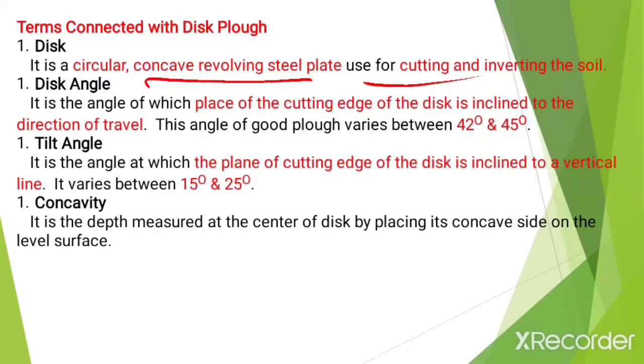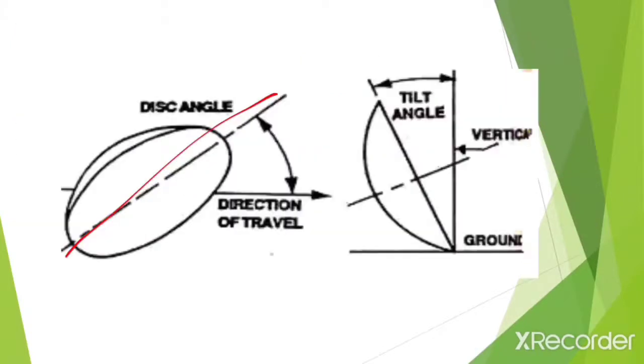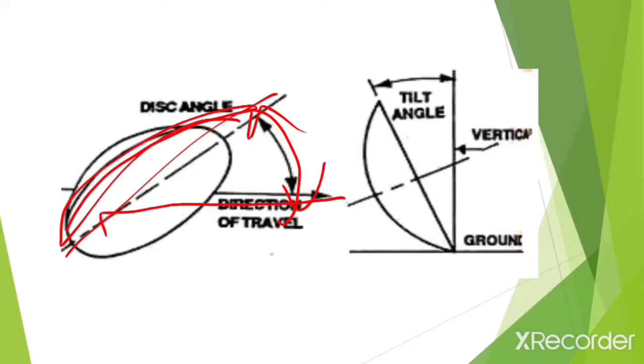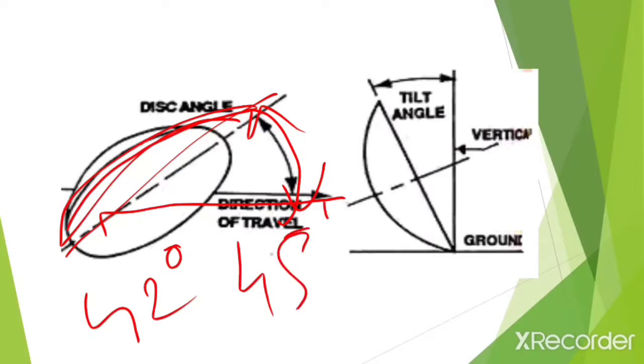Now what is meant by disc angle and tilt angle? The disc angle is the angle at which the plane of the cutting edge of the disc is inclined to the direction of travel. This angle is called the disc angle, and for a good plow it varies between 42 degrees and 45 degrees. So that is the good range for the disc angle.